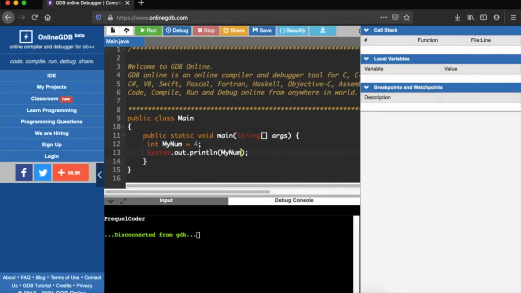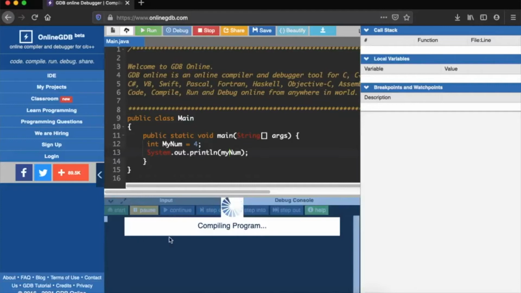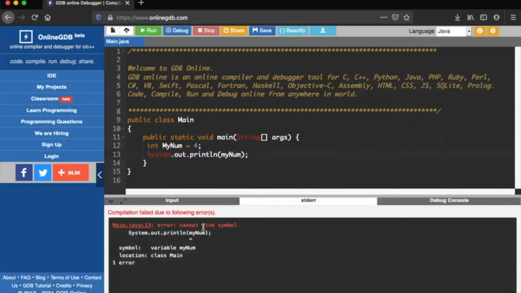You need to print whatever you are going to declare here. If you write it as my name, then you debug it and see, it will show you an error: cannot find symbol. We have not declared it anywhere, so that's why it is not taking that.